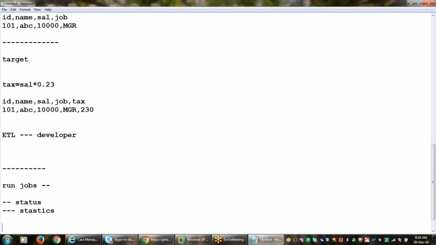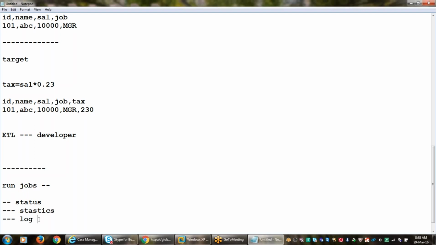At the same time, we need to save the log files. Do you know what is meant by log information, Sneha? No. Log means it will have all the information about what happened in the backend. That is called a log file. If you save the log file, it is very useful for future reference.